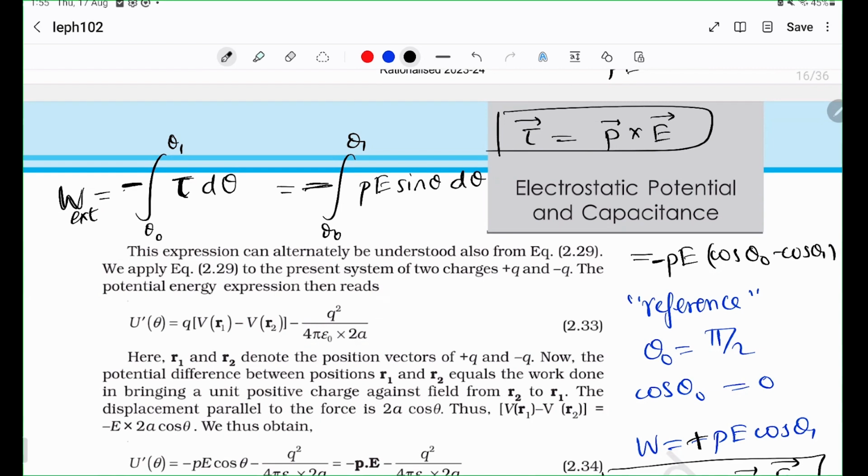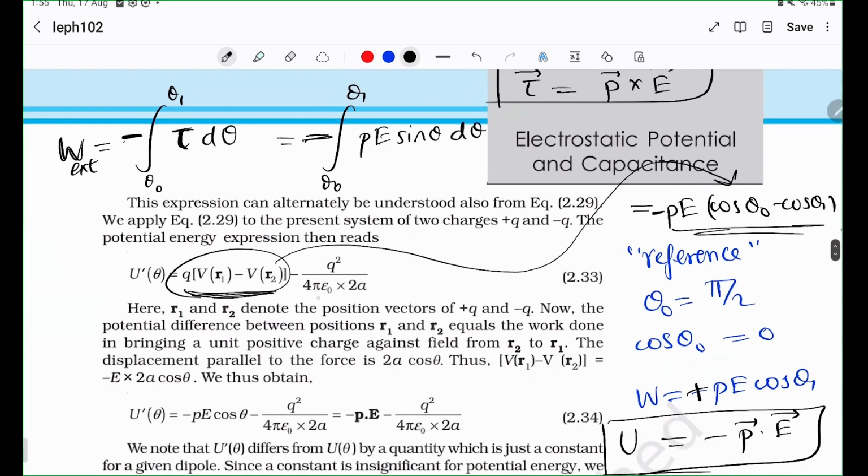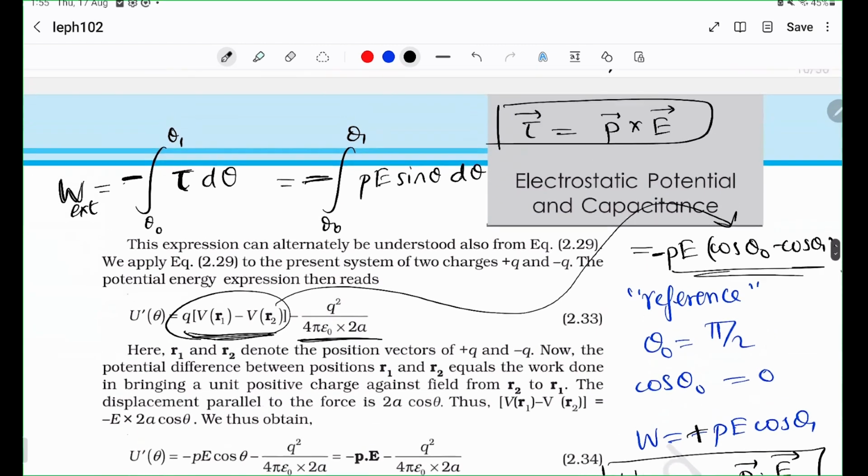If you're wondering why these two terms might make sense, it is because this term is the same as what you have just derived. But why is this extra term there? That is simply because in this case, you're also taking into account the assembly of the dipole itself. The energy required to assemble the dipole is being taken into consideration here.